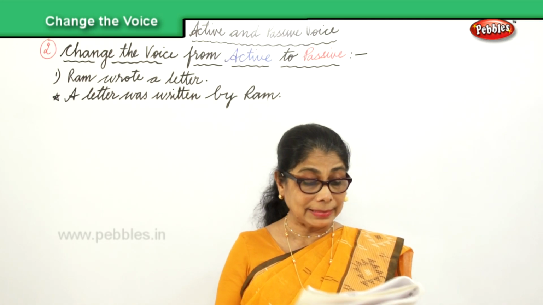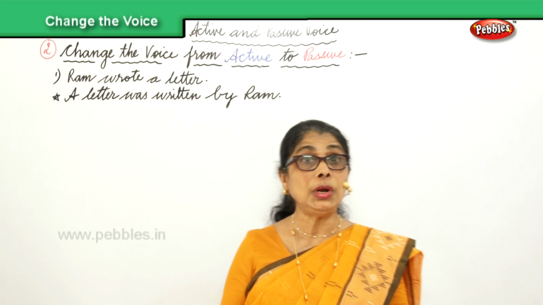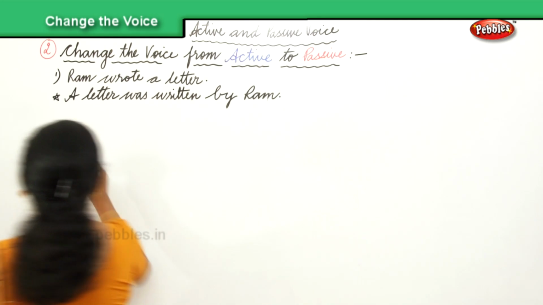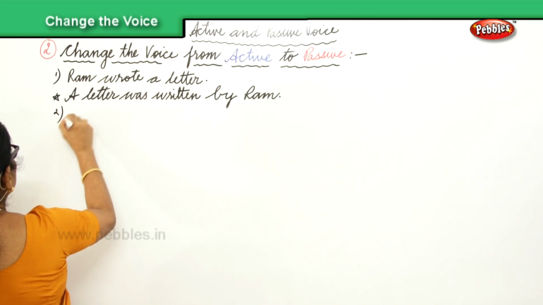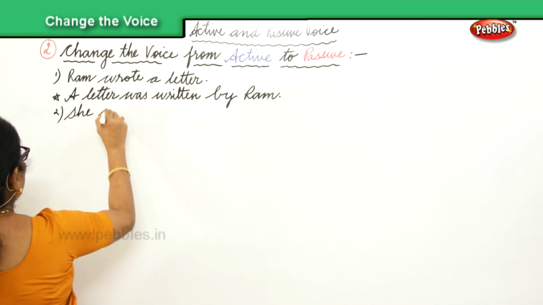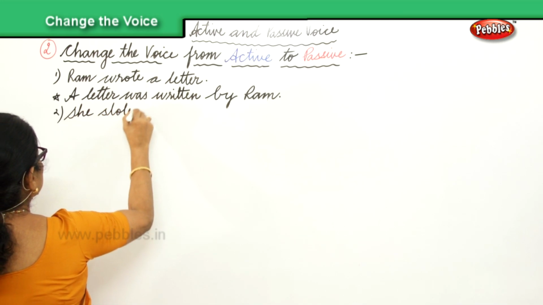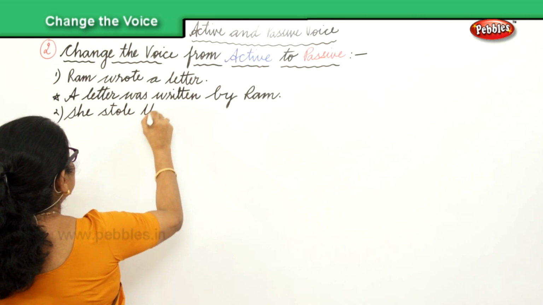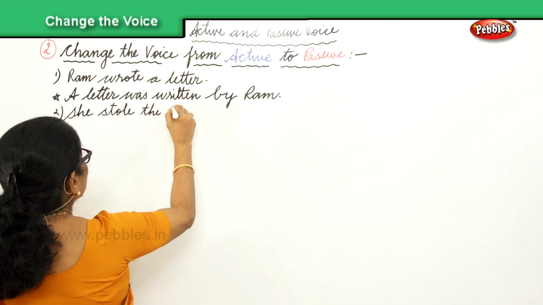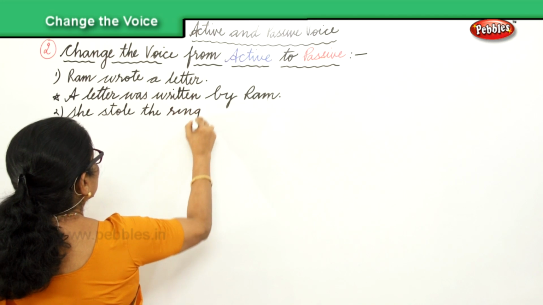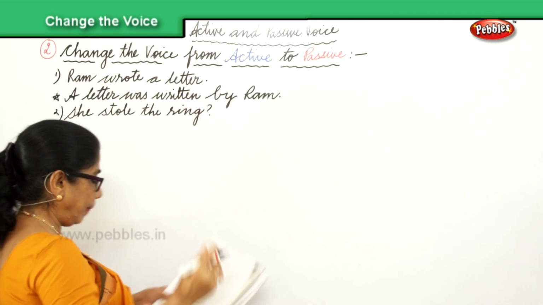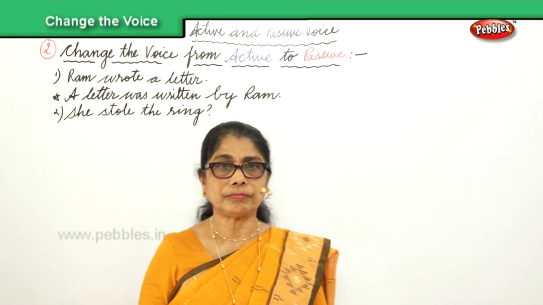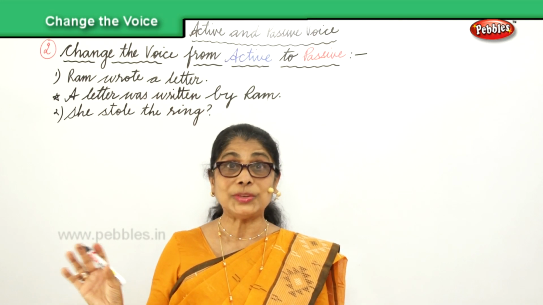Okay, let's take another sentence. She stole the ring. That is the active voice we're changing.